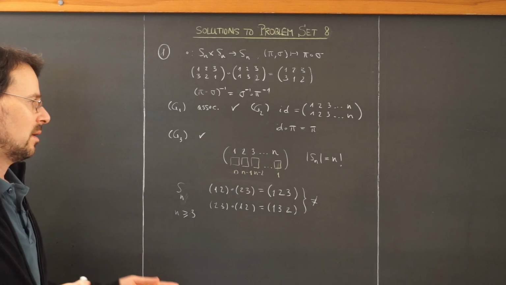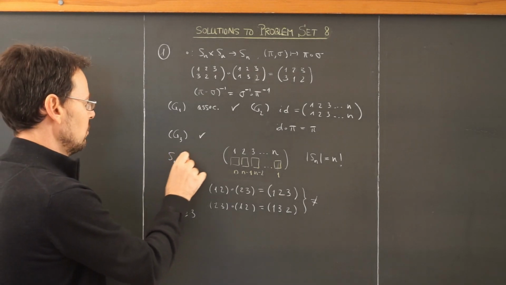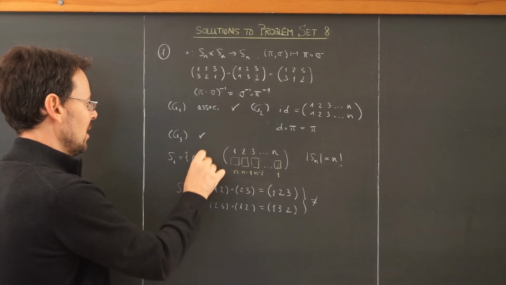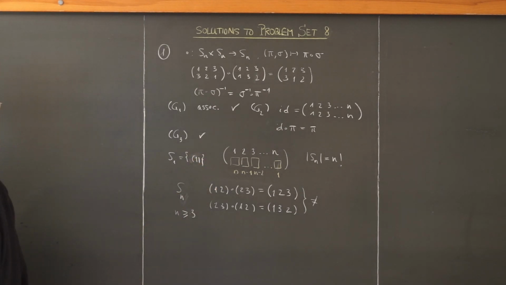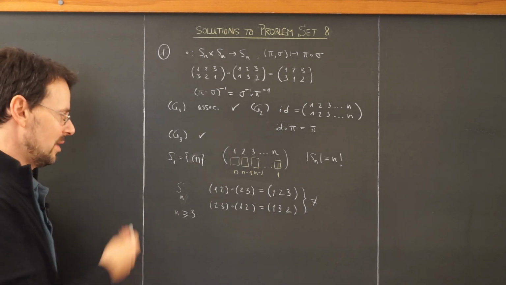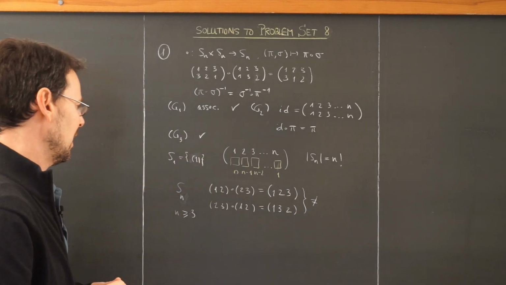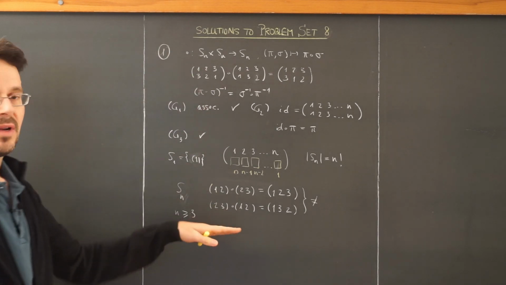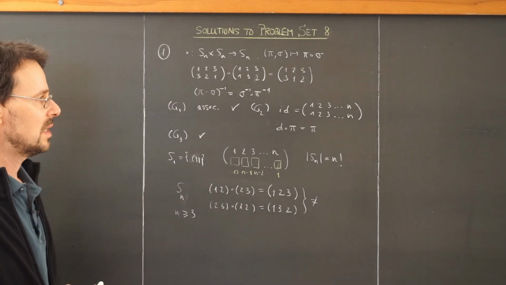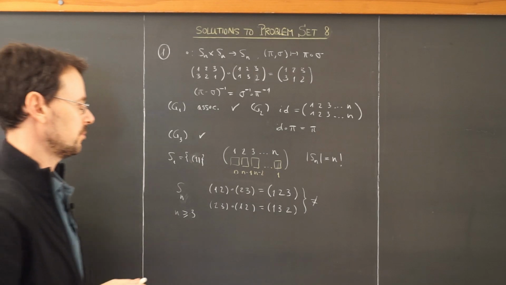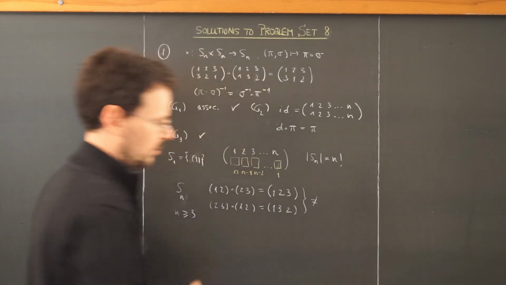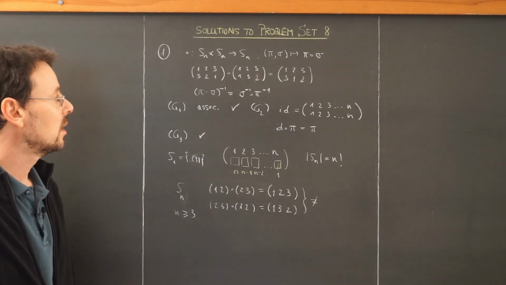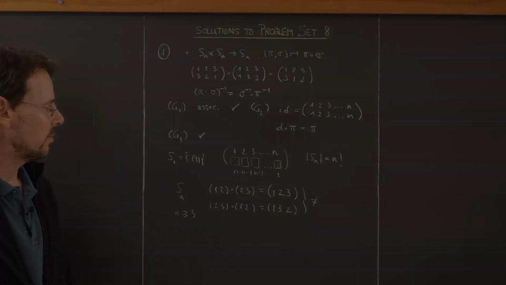And of course n equals 1. S1 is simply the identity or the one cycle 1. This clearly is a commutative group. I forgot that, but no one talks about S1. All right, that's already it. Written down very sloppily, but I hope you could understand the ideas. So I won't put an end of proof box here because this was clearly not written down very well.